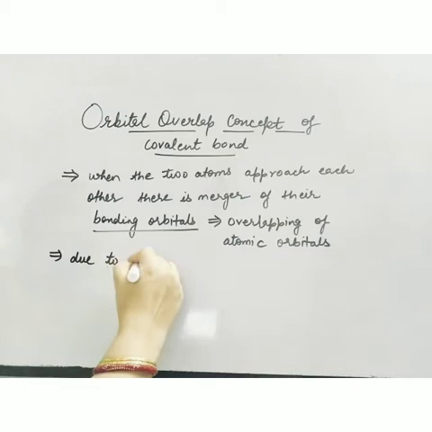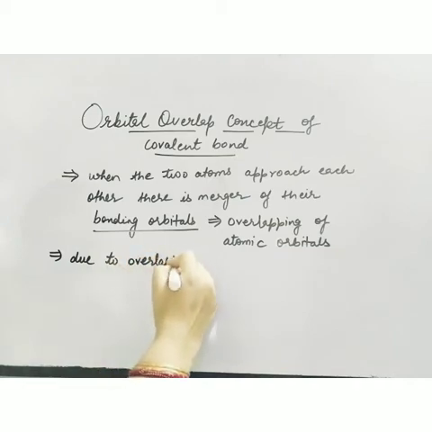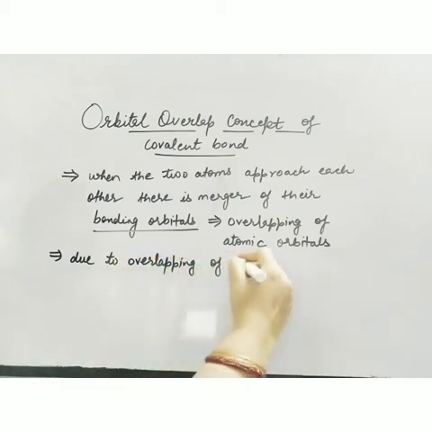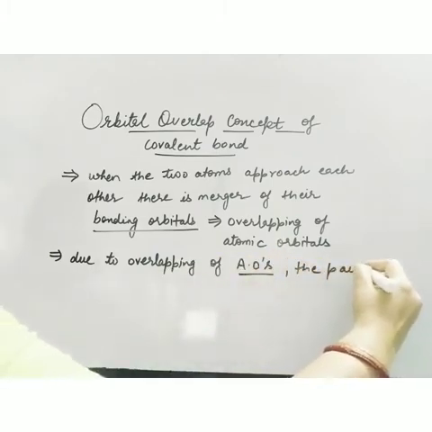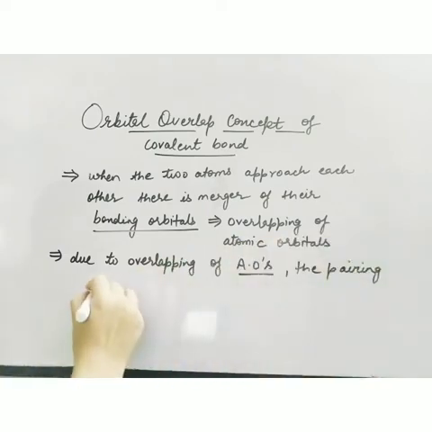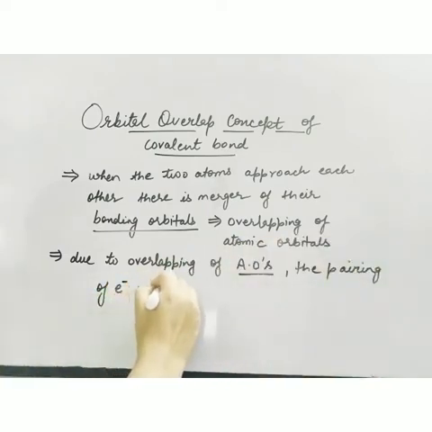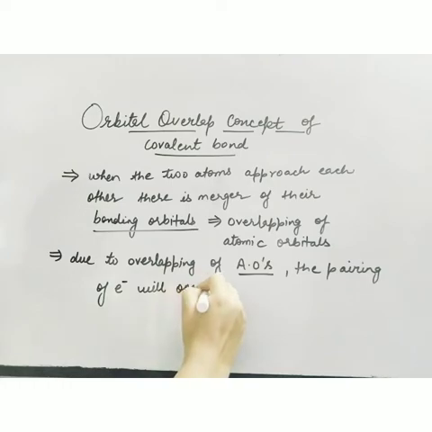Now what will happen because of this overlapping? Due to overlapping of atomic orbitals, the pairing of electrons will occur. So because of the overlapping of atomic orbitals, the electrons are paired.